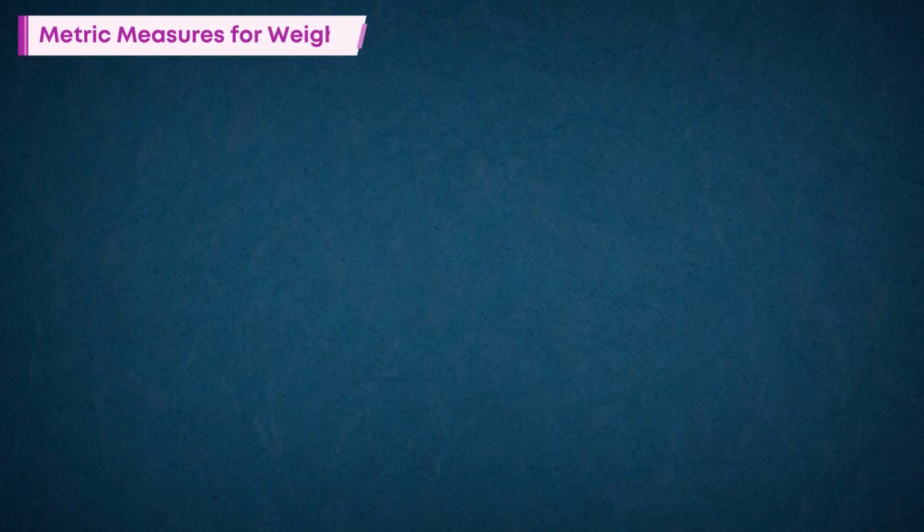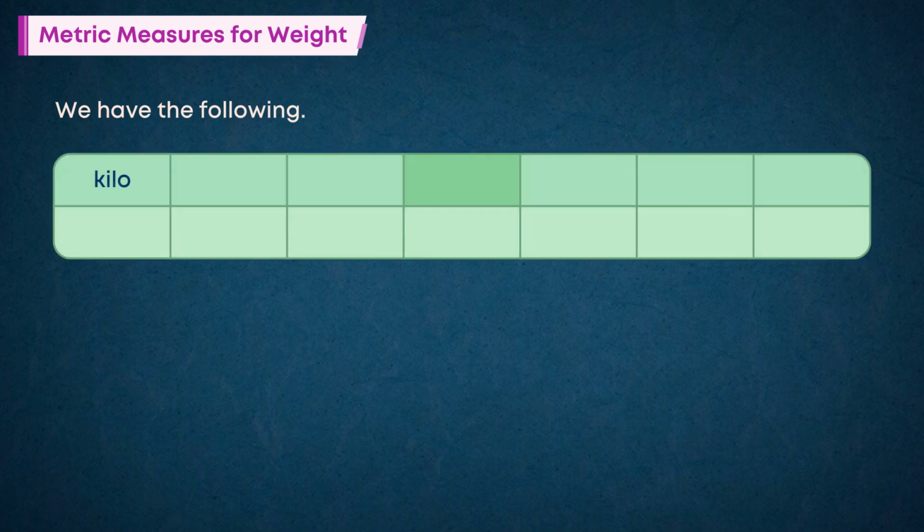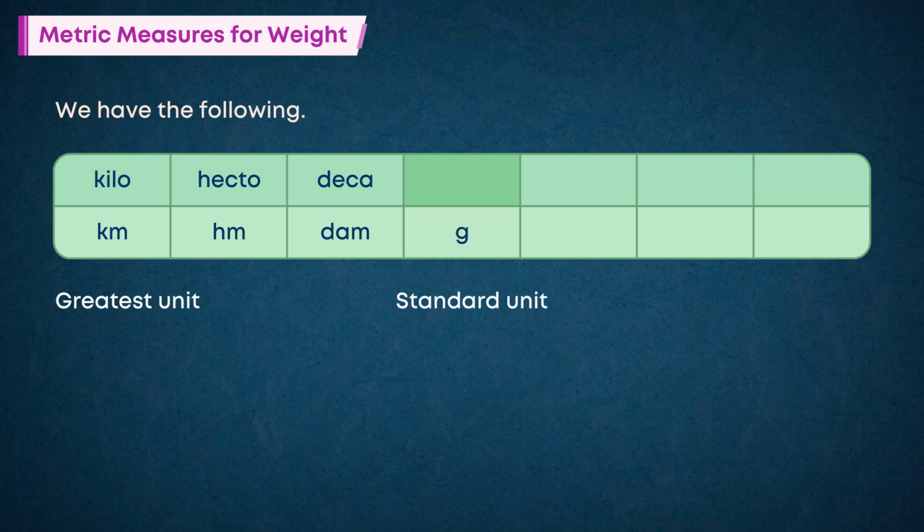Metric measures for weight. We have the following: kilogram, hectogram, decagram, our greatest unit. Gram is standard unit. Decigram, centigram, milligram, our lowest unit.